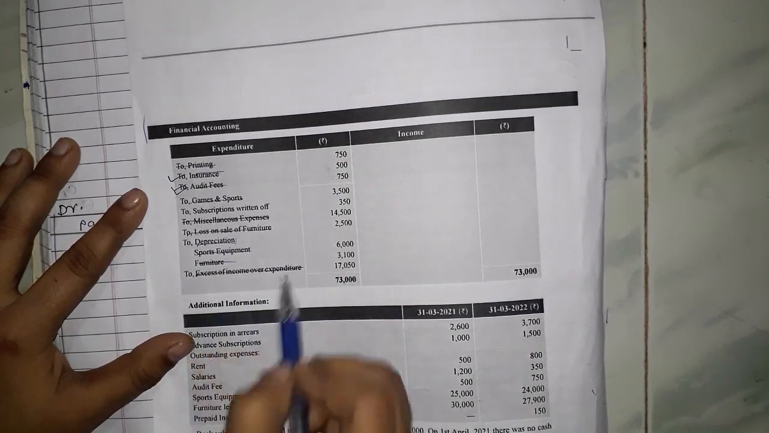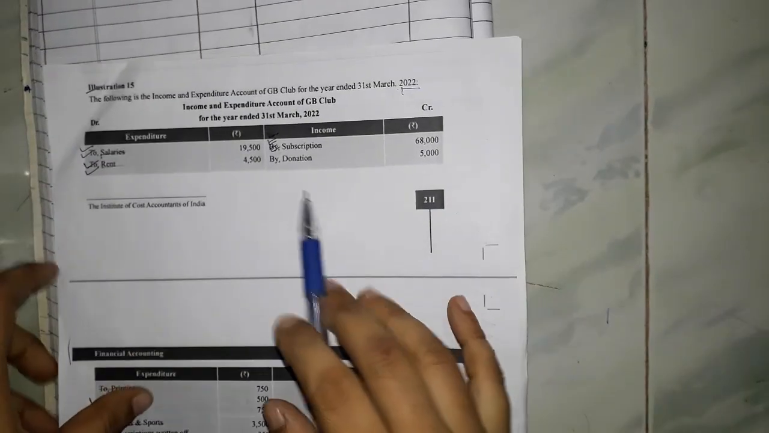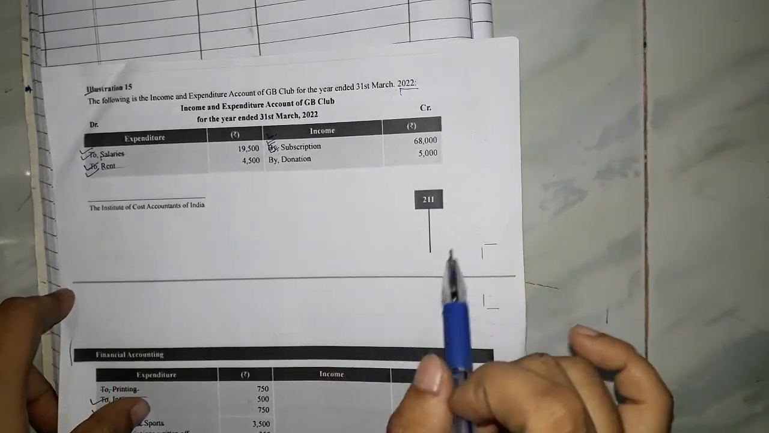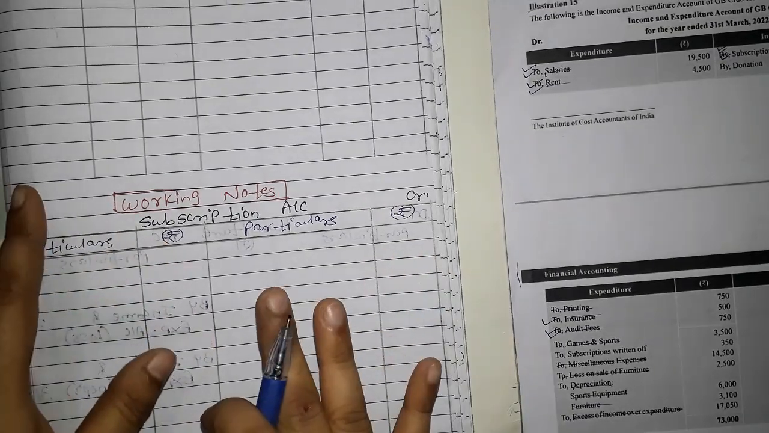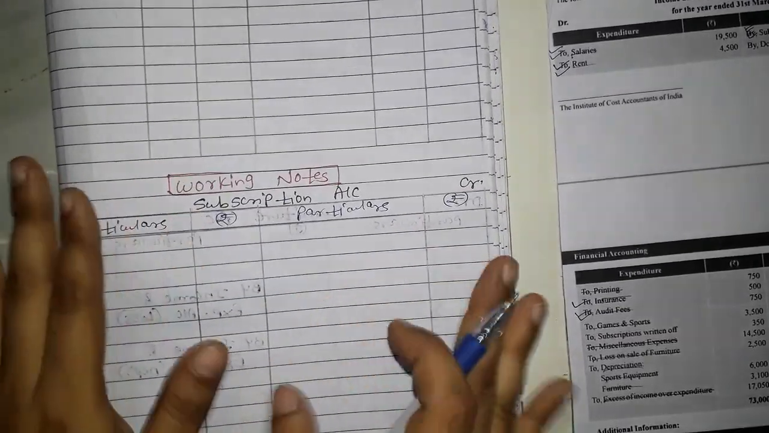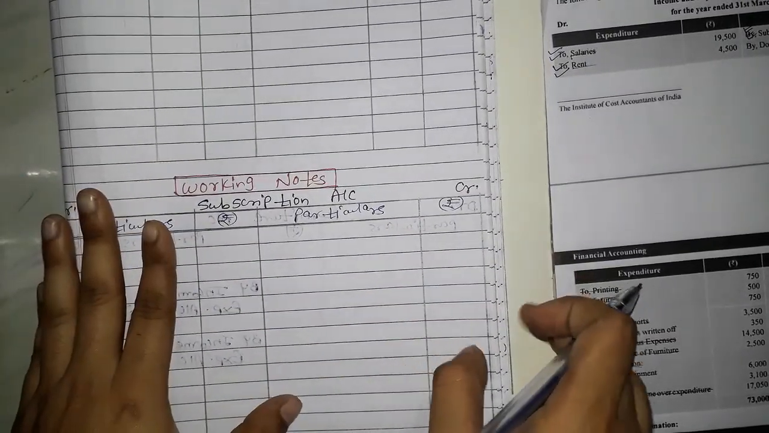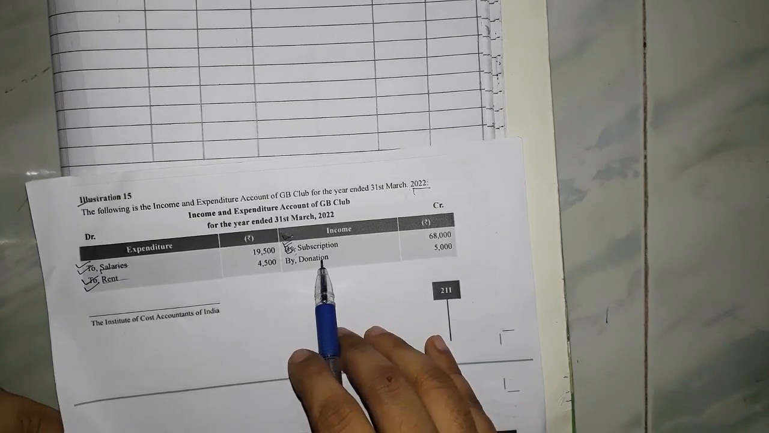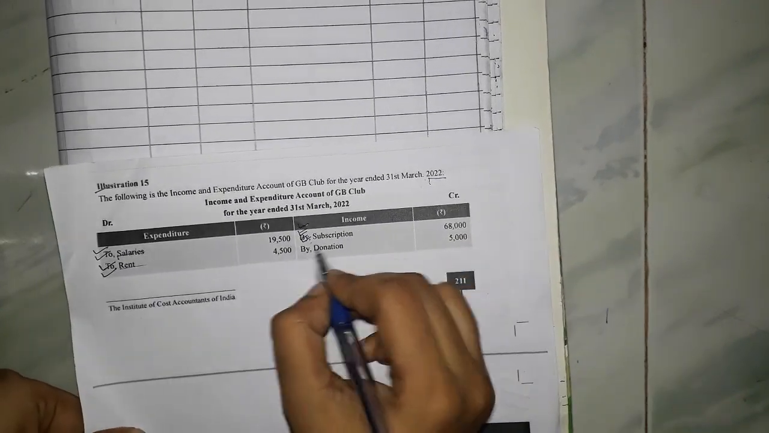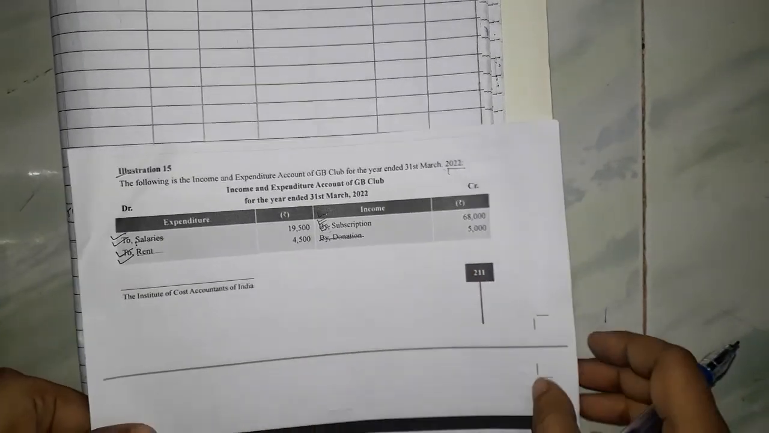Now we will go for subscription. Okay, subscription item, but here we have prepared subscription account already, so I am not writing now in receipt and payment, because I will record all the figures relating to subscription in this account. Okay, after that next item is donation.